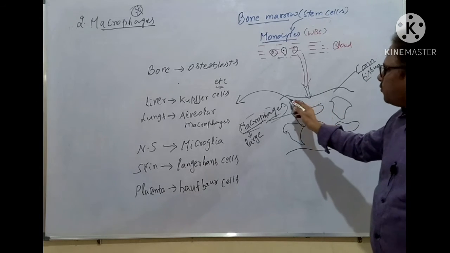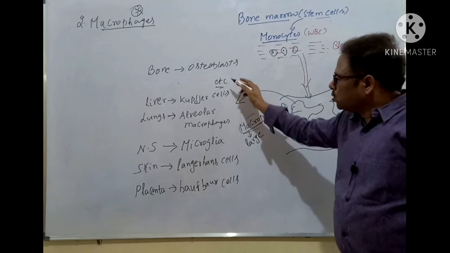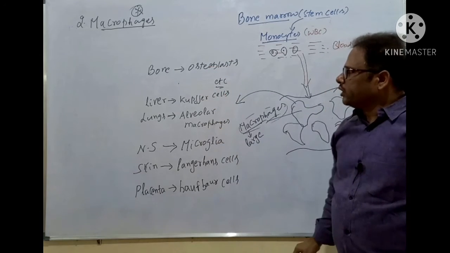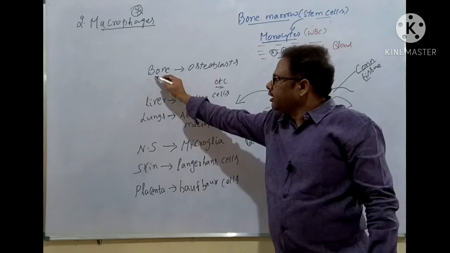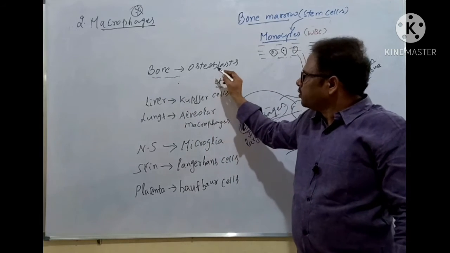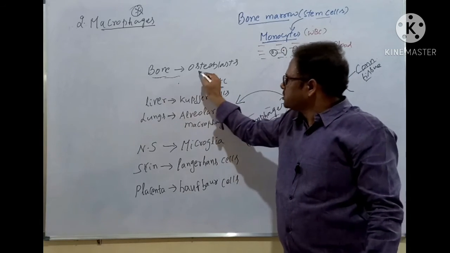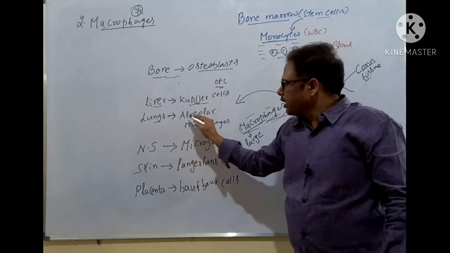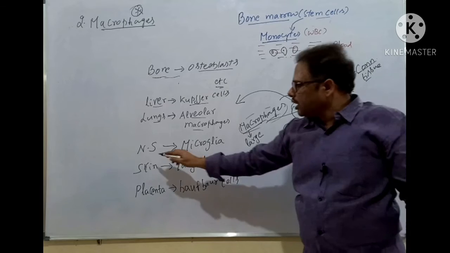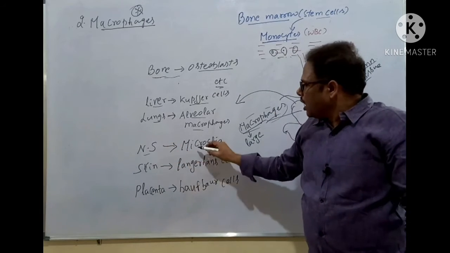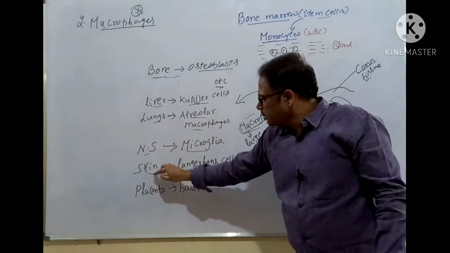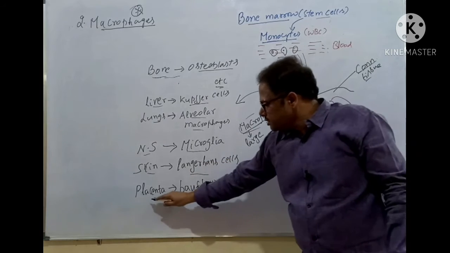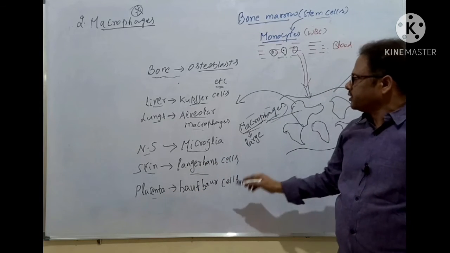But some of the macrophages go to other places of the human body or animal body, and get differentiated into other cells. Within the bone, they are called osteoblasts. In the liver, they are called Kupffer cells. In the lungs, they are called alveolar macrophages. In nervous tissue, they are called microglia. In the skin, they are called Langerhans cells. In the placenta, they are called Hofbauer cells, etc.